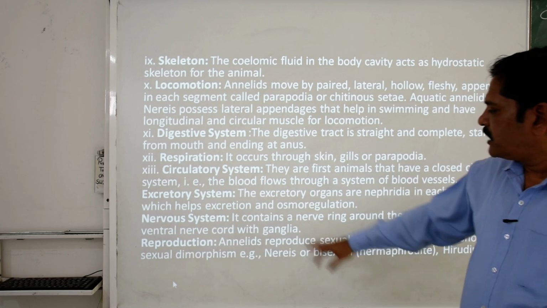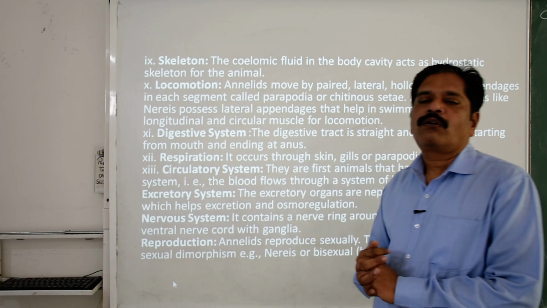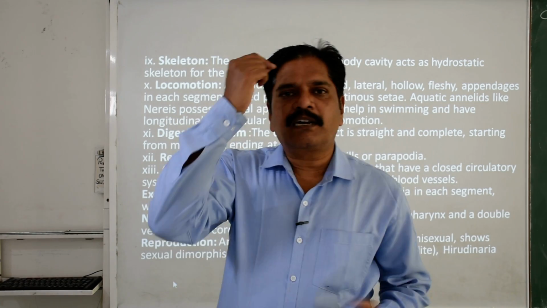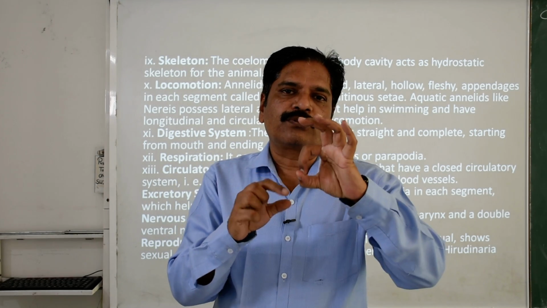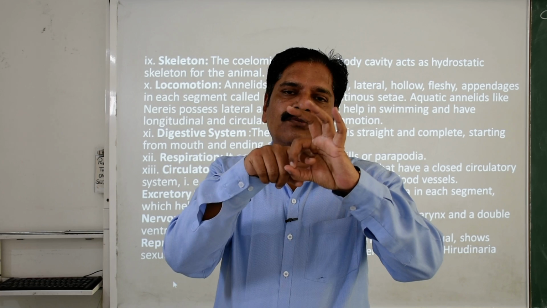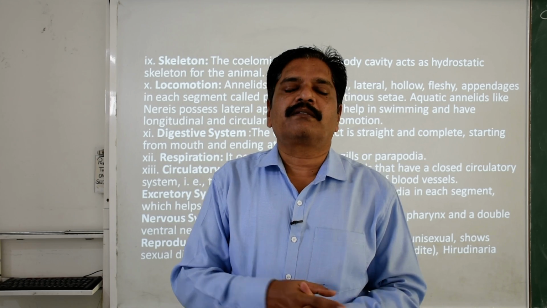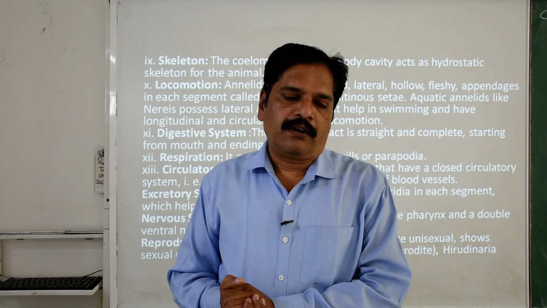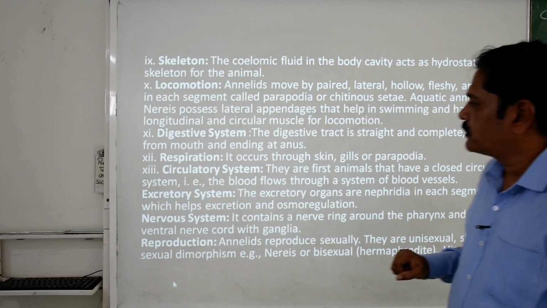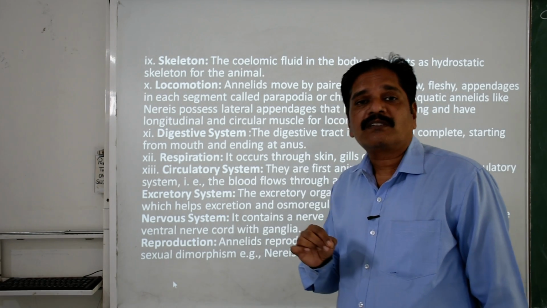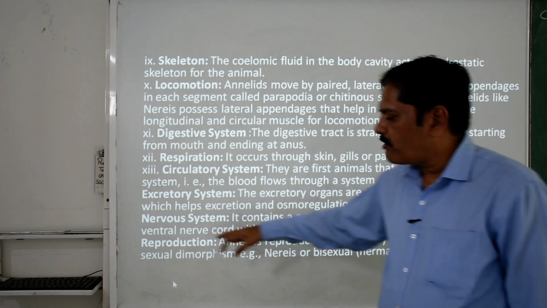And the nervous system: it contains a nerve ring around the pharynx and a double ventral nerve cord with ganglia. This nerve cord starts from the cerebral ganglion-like structure, which is present at the anterior-most part, just behind the mouth. The alimentary canal passes through the center. Clear? Then the solid nerve cord starts from this cerebral ring and reaches the tail. In each segment, lateral nerves end in the form of ganglia. Clear? And in each septum, in each segment, the ganglia are there. Remember, this nerve cord is ventral in nature.